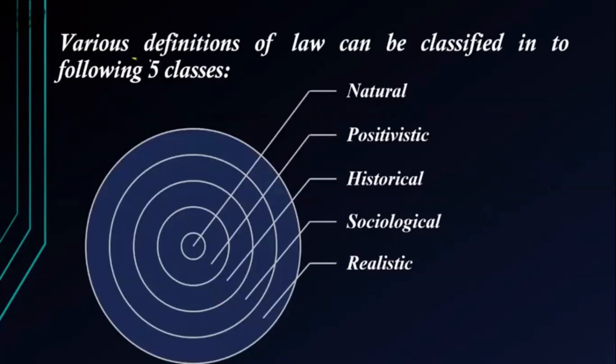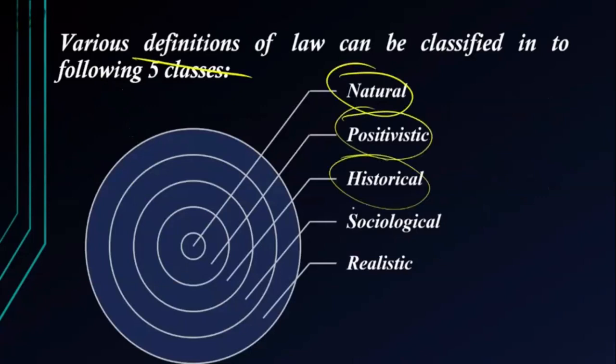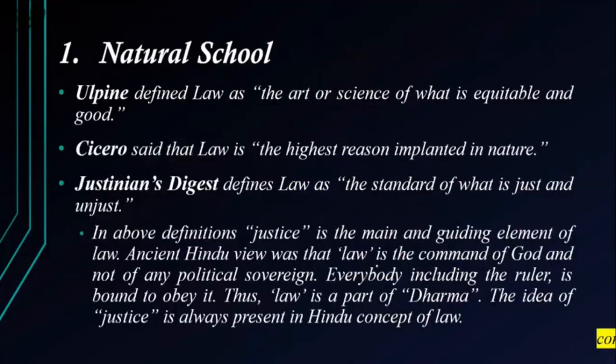There are various definitions of law, and we can classify it into 5 different types: natural, positivistic, historical, sociological and realistic. We cannot say anything is right or wrong. All are correct because they are different definitions provided by different people.